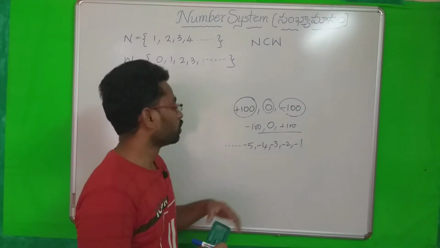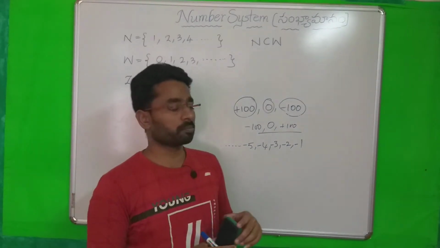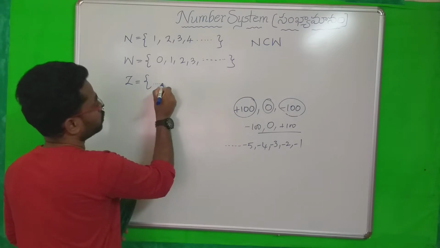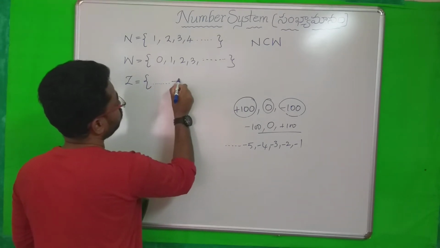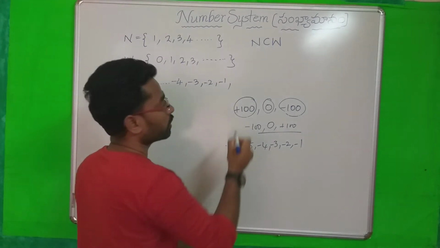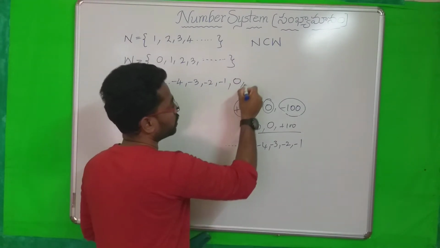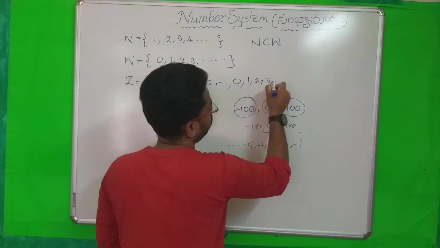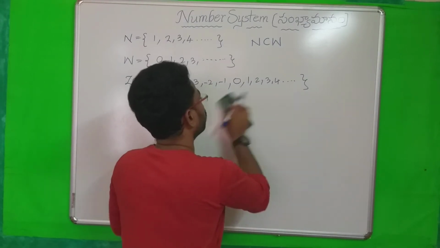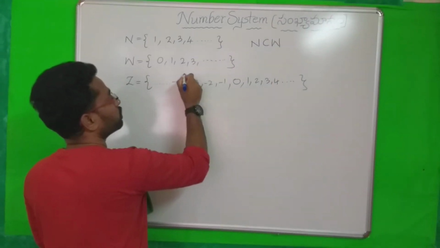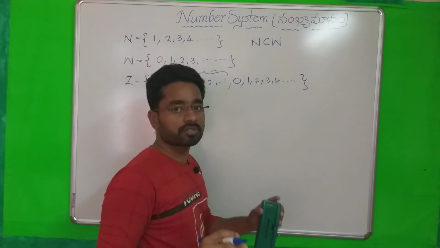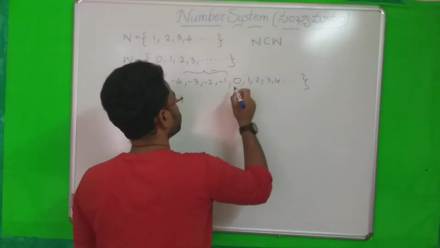And what is the smallest positive number? You know that it is 1. So how can you write the integer set? And so on, minus 4, minus 3, minus 2, minus 1, next 0, after that 1, 2, 3, 4, and so on. This is the set of integers. From here to here these are negative, and 0 is neither positive nor negative. It is not negative, it is not positive.